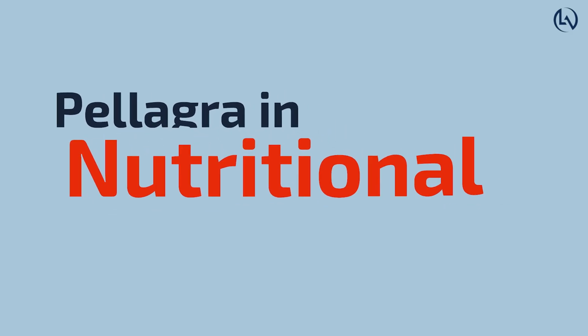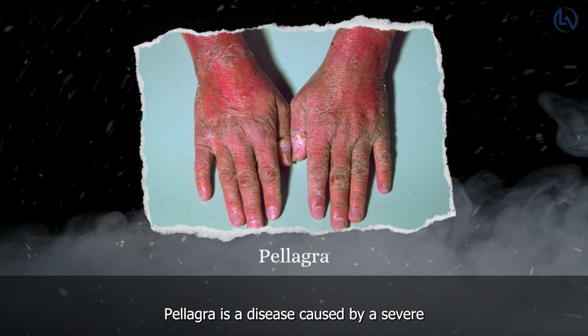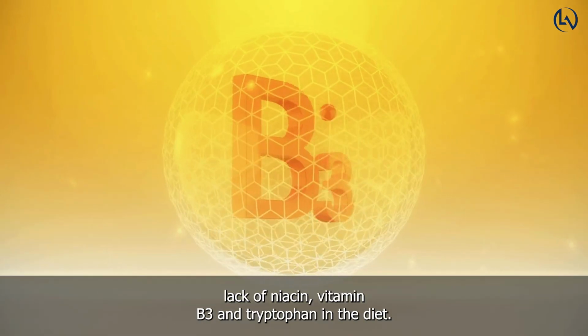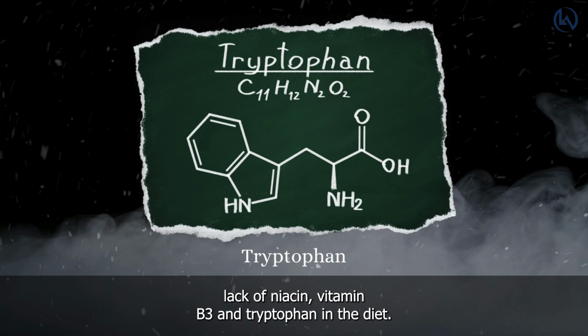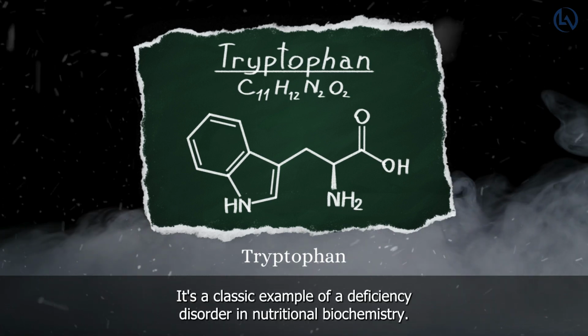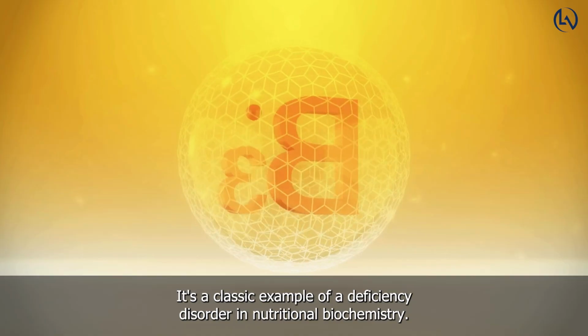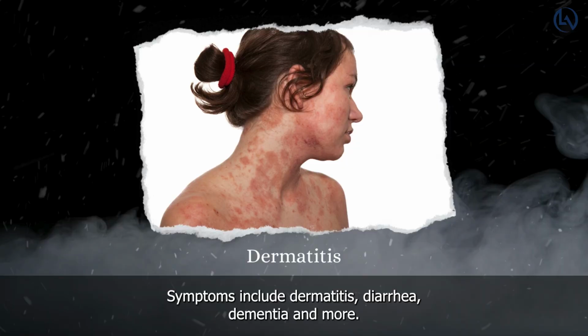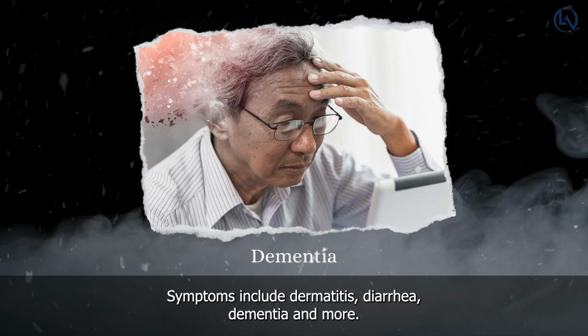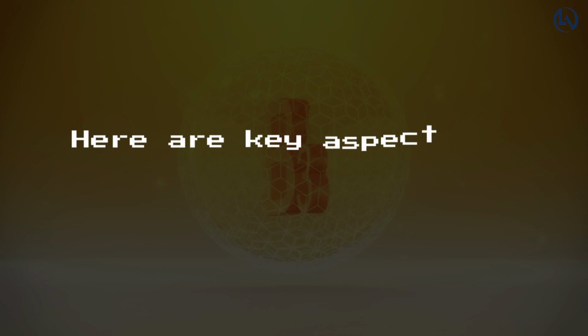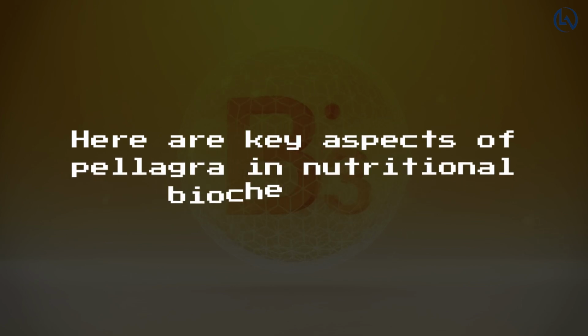Pellagra in nutritional biochemistry. Pellagra is a disease caused by a severe lack of niacin, vitamin B3, and tryptophan in the diet. It's a classic example of a deficiency disorder in nutritional biochemistry. Symptoms include dermatitis, diarrhea, dementia, and more. Here are key aspects of pellagra in nutritional biochemistry.